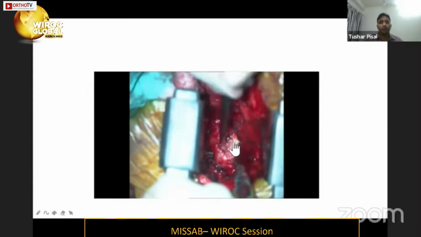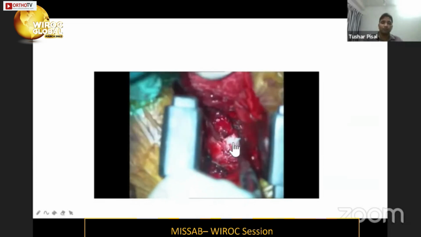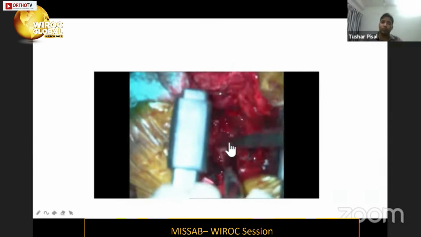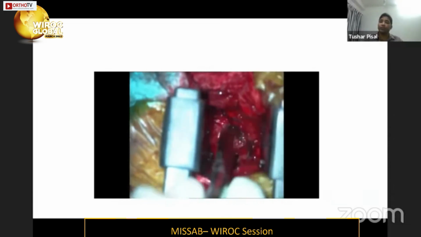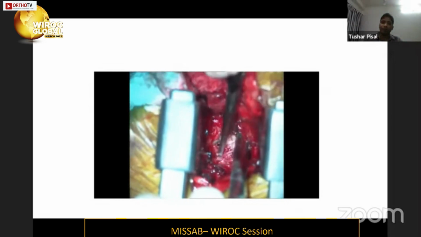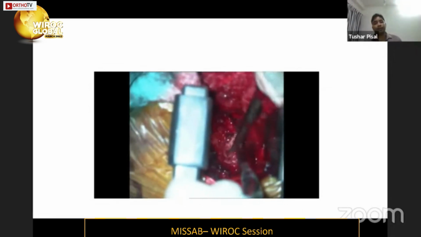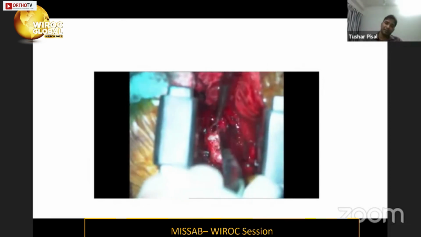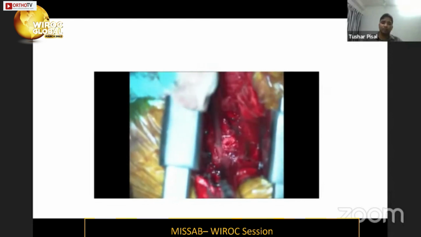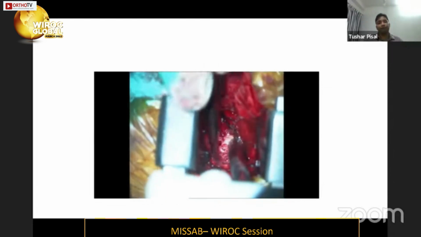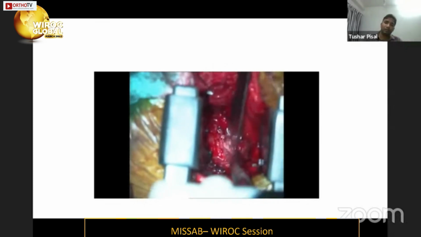Once you remove the superior facet, this whole part is a disc. From that disc, we have to remove the herniated part of the disc first before doing anything. So see, with the help of Watson Cheyne probe, with the help of Penfield, and with the help of nerve hook, carefully without damaging the neural structure, we have to remove the pieces of the disc which are in the canal first before entering the disc space. So now with the help of this nerve hook, we fiddled and we took out that piece which was compressing. The piece was significant.